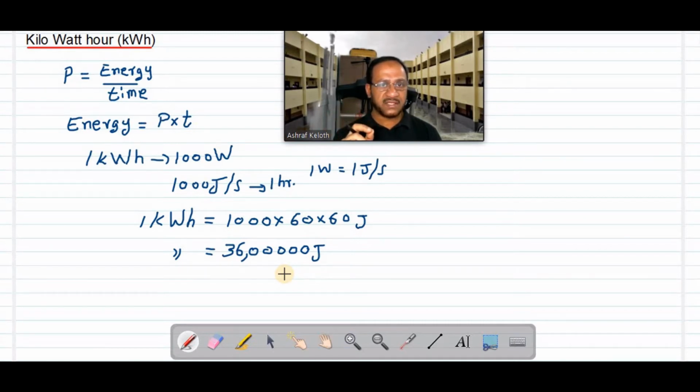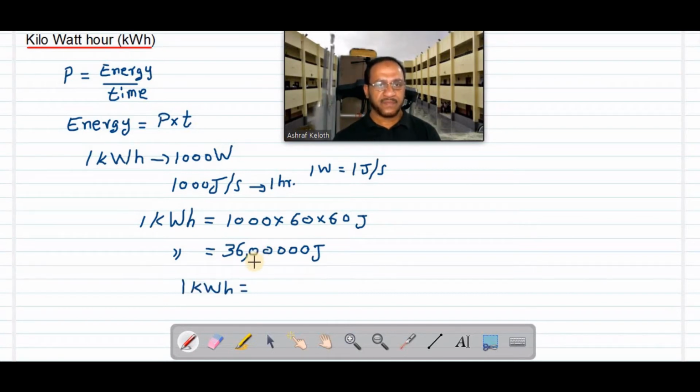So always don't forget to switch off the fans and bulbs when you are going out of your room. If the devices keep on working and nobody is there in the room, we are wasting a large amount of energy. We are wasting money, and we have to pay more every month. We are wasting our own money and also the energy of the country. If you switch off the lights and fans when not needed, we can save our money and also the energy produced by the country. So we can save the wealth of the country.